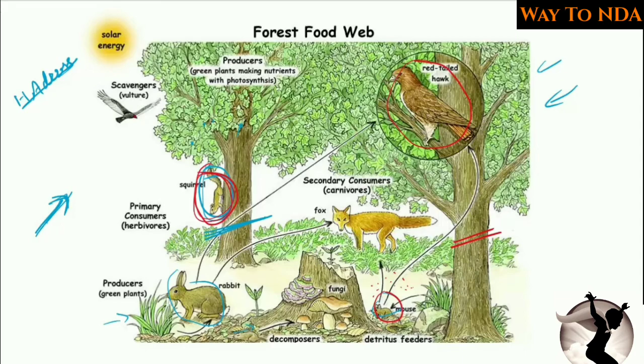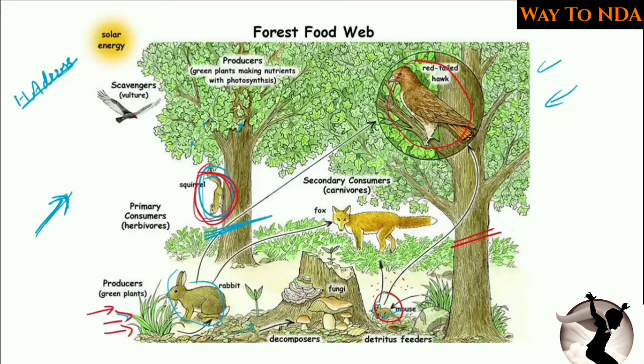So for example, here, if you cut down the bushes, if there is no grass in the forest, for example, consider that due to a forest fire the whole grass is burned down.